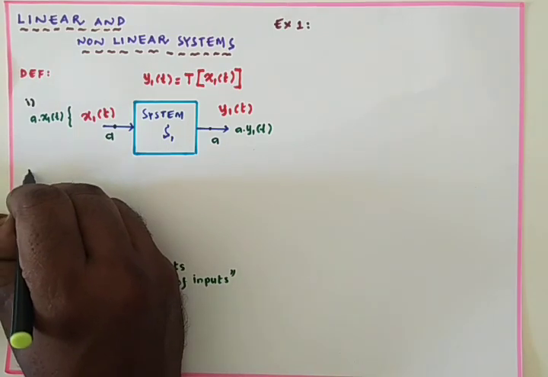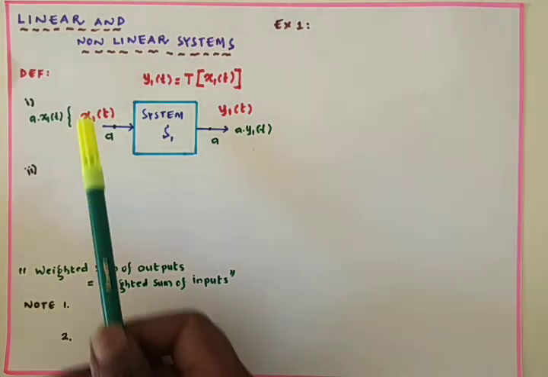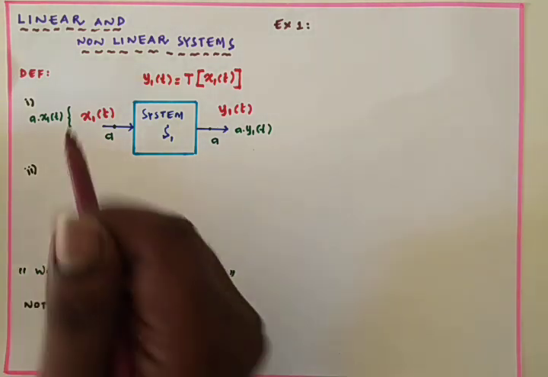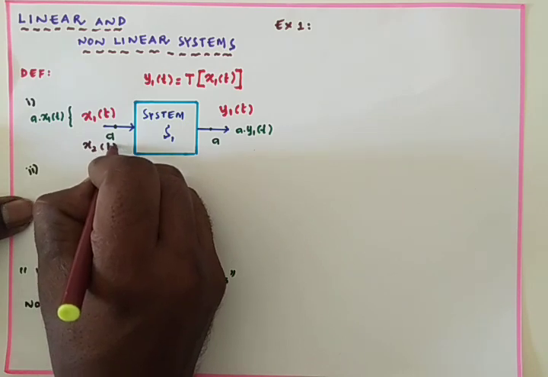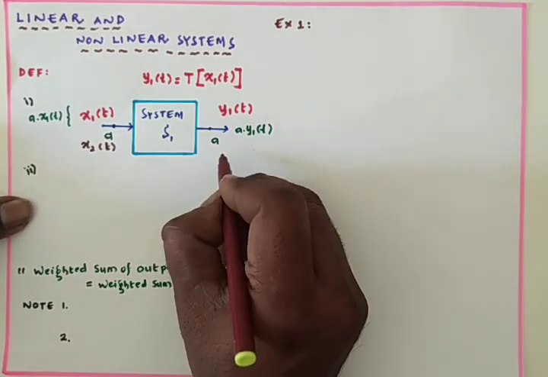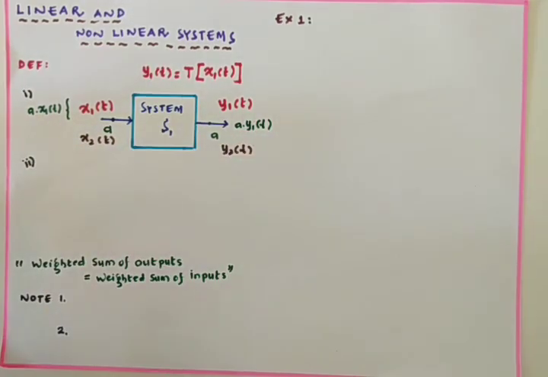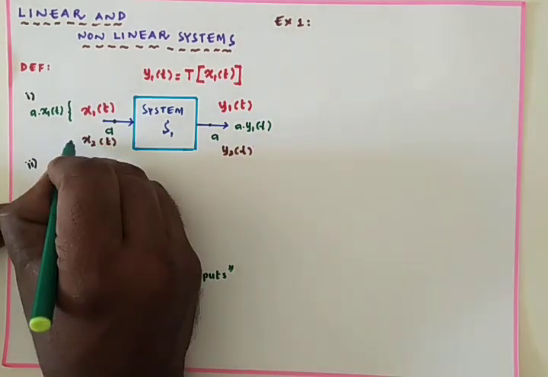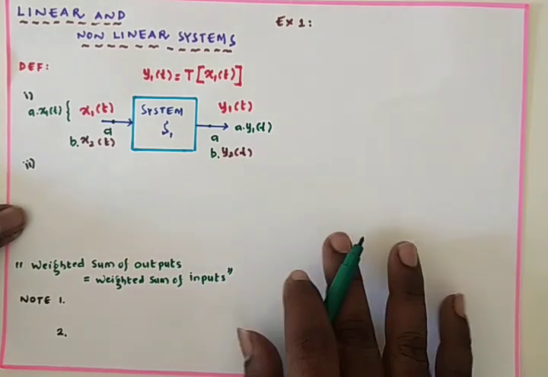Next one, superposition. That means we have x1(t), and due to x1(t) we got the output y1(t). Now I am changing the input to x2(t). Due to this x2(t), I get y2(t) as the output. If it satisfies homogeneity, I multiply x2(t) by b, giving b·x2(t), and then our output will be b·y2(t).